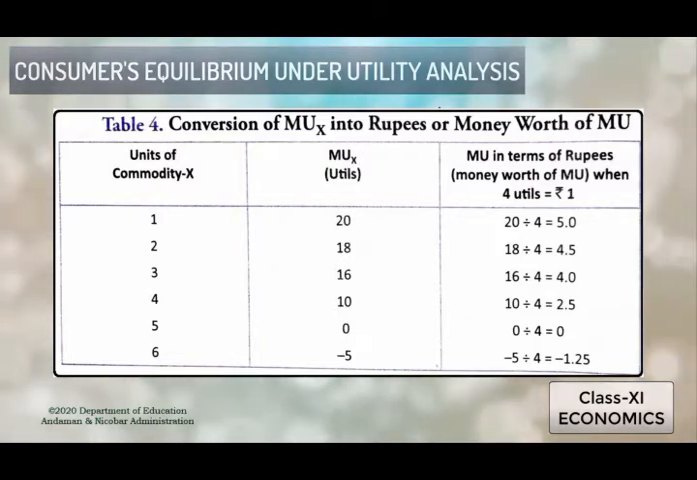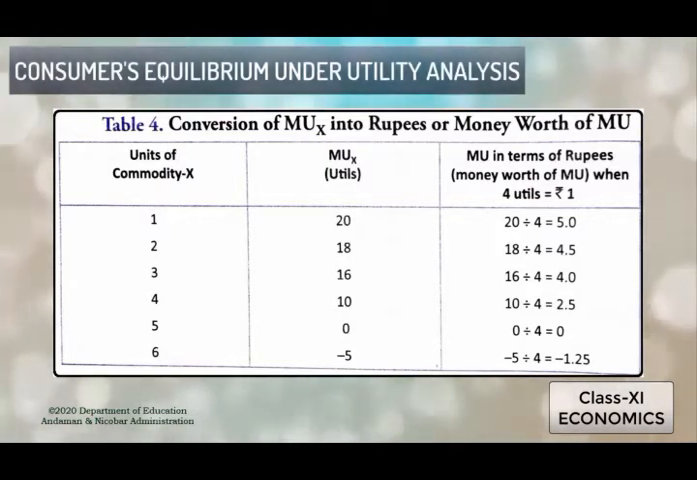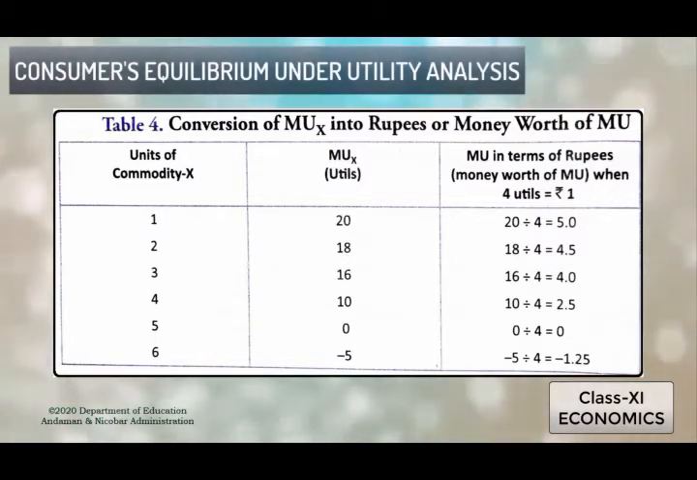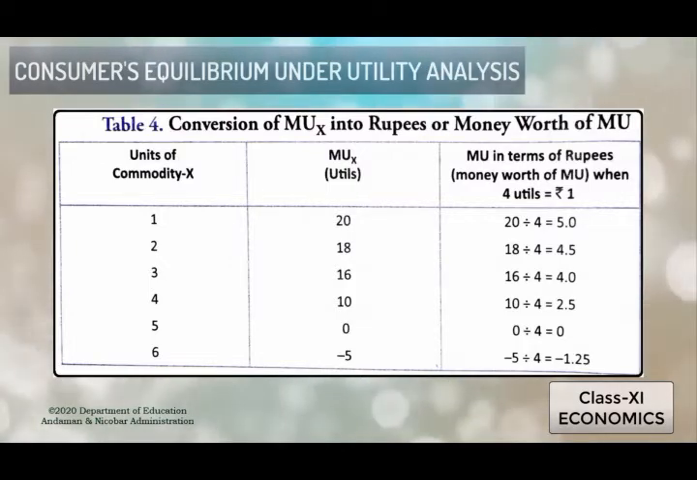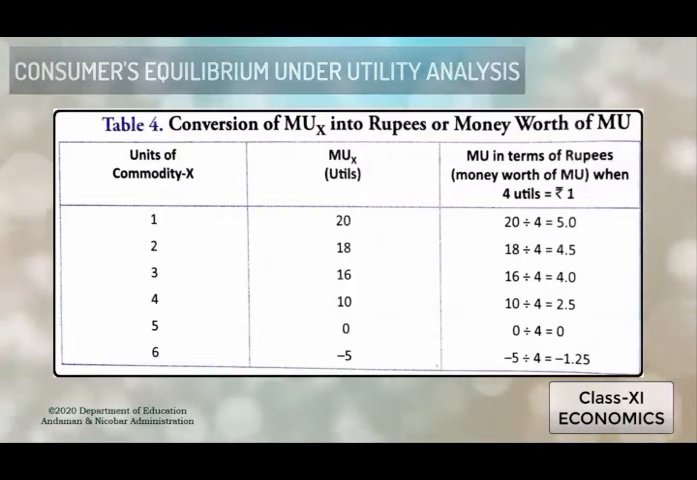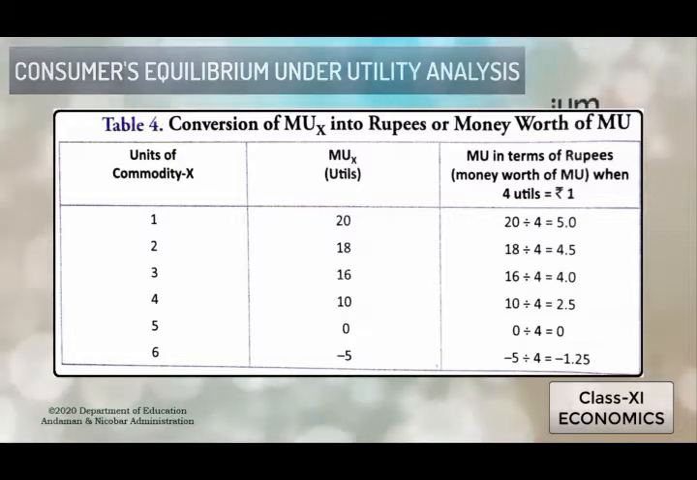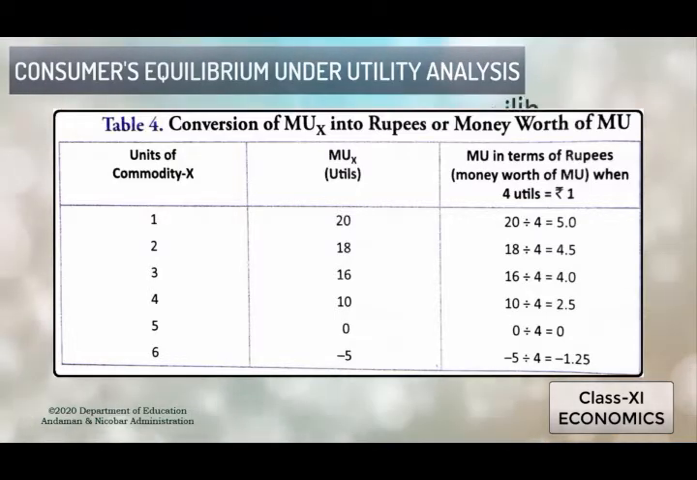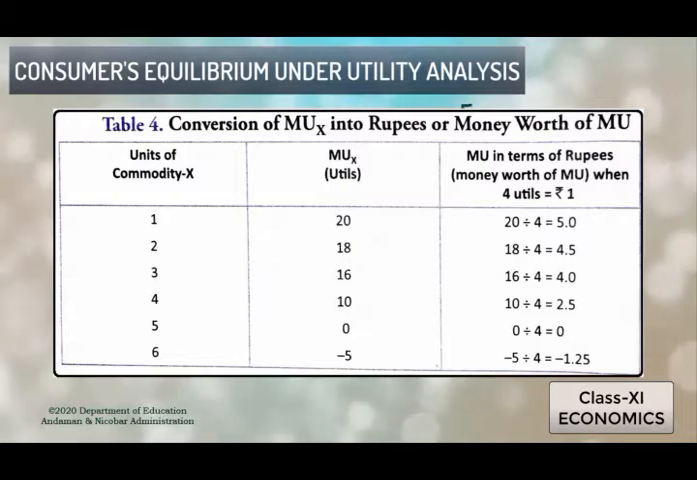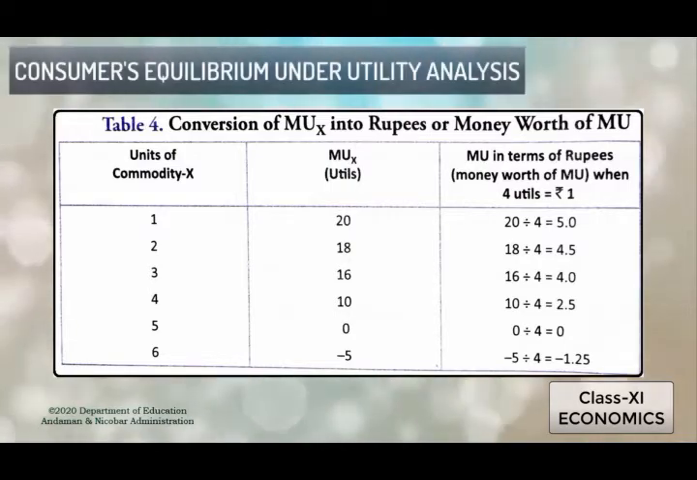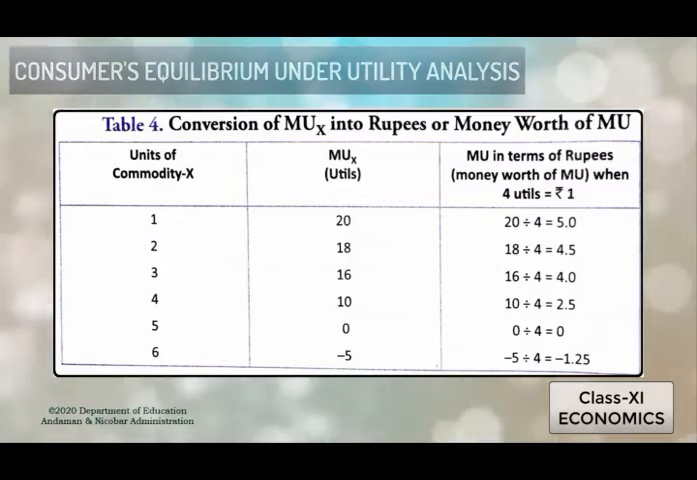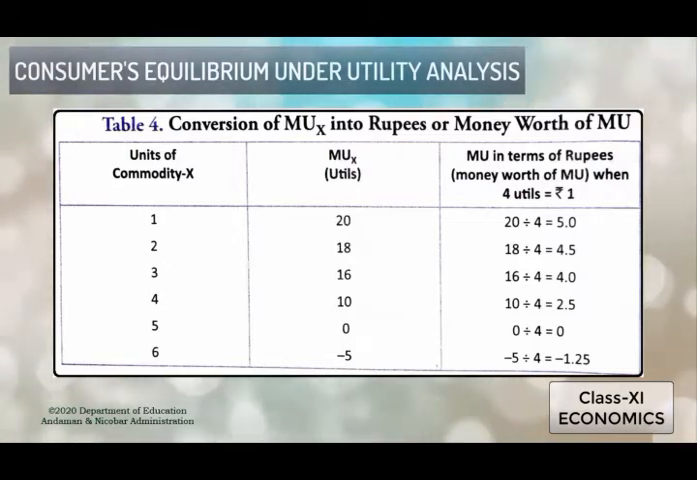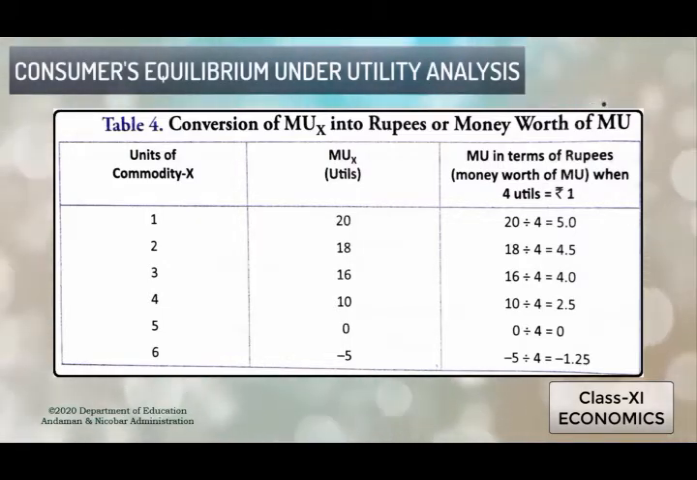And in the same way, when we calculate the value of MU of M in the other units, that is units 2, 3, 4, 5 and 6, we can see here that the MU of M decreases from 5 to 4.5, then 4, then 2.5, and at the 5th unit, the MU of M, that is the utility derived from 1 rupee of money, becomes 0. And again, when the consumer continues to consume that commodity X, the MU of M gets to a negative value, that is minus 1.25.